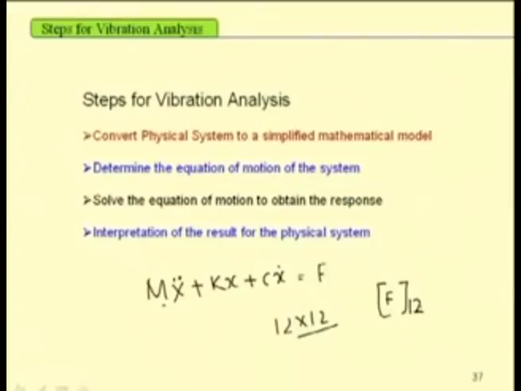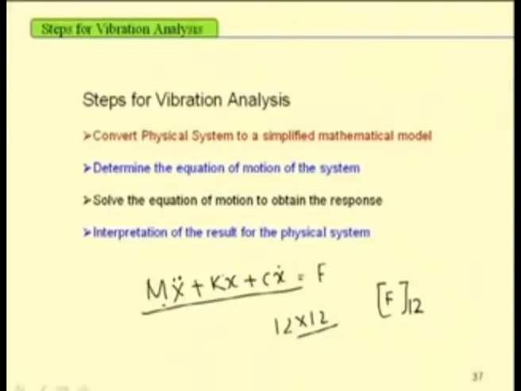One can use the modal reduction method or modal analysis to convert this equation. If the mass matrix, stiffness matrix and damping matrix are coupled, then one can use this modal analysis method to convert them to a set of uncoupled differential equations of motion.